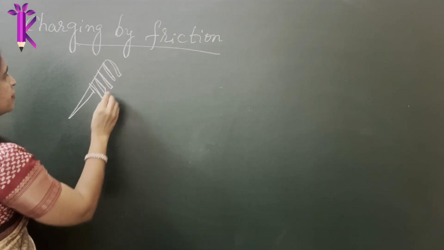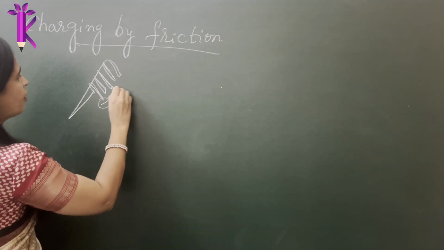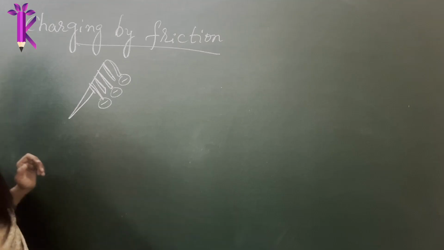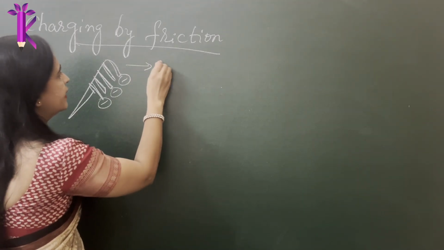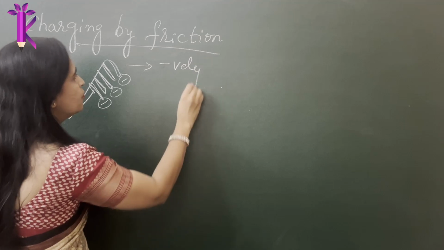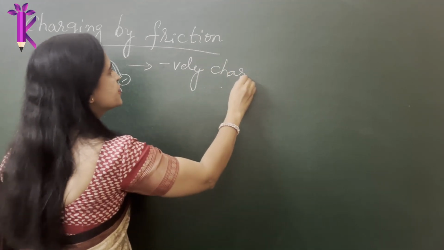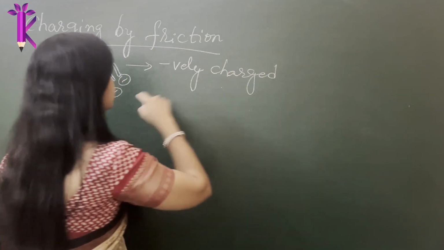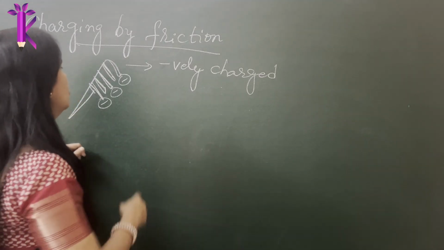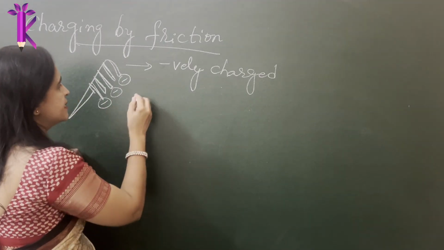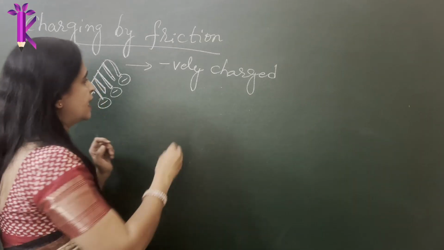Now if you are rubbing it with hair, you have charged it or given it an excess of electrons. So it is negatively charged. The comb is negatively charged because these charges have jumped onto the comb from your hair.